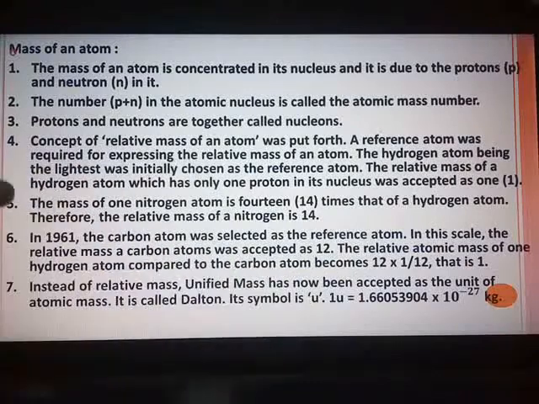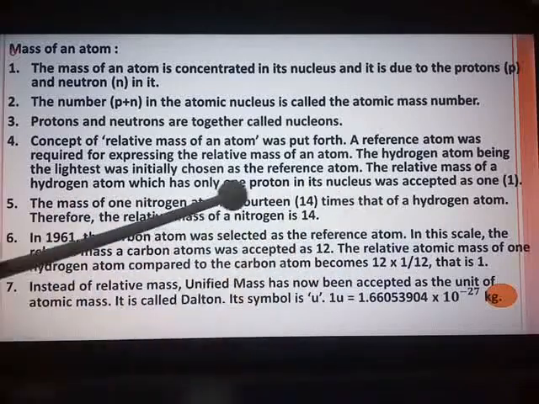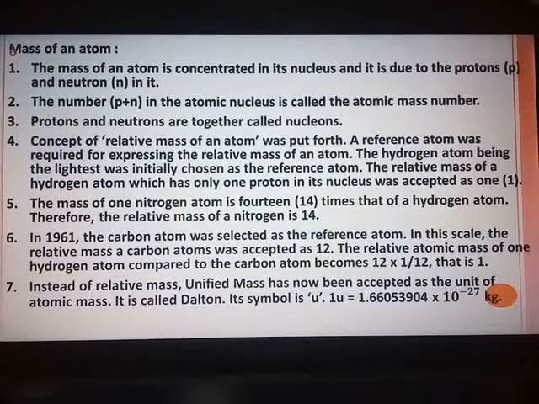The relative atomic mass of one hydrogen atom compared to the carbon atom becomes 12 multiplied by 1 upon 12, that is 1. But today, we have highly accurate methods for measuring the mass of the atom directly.